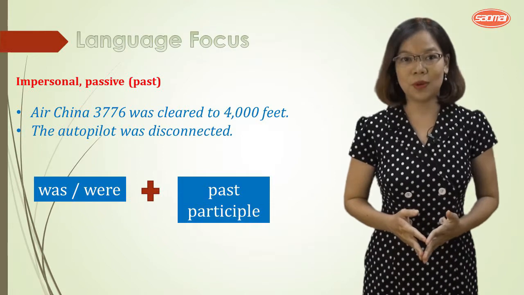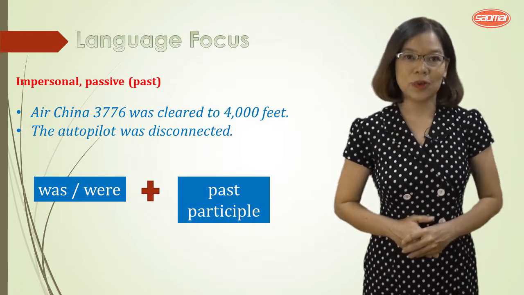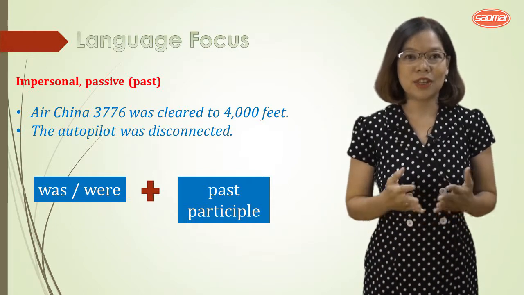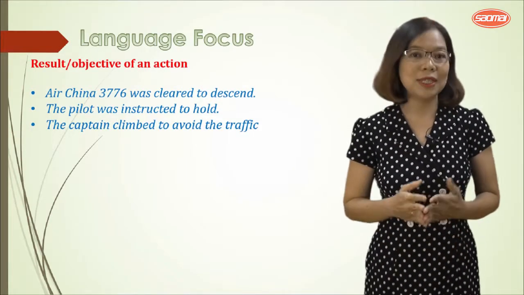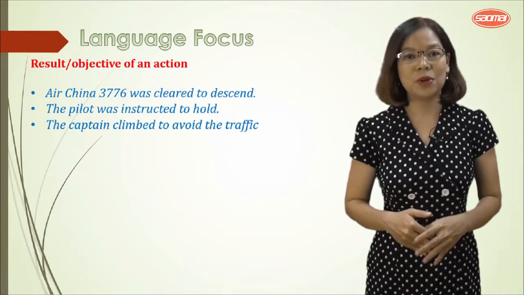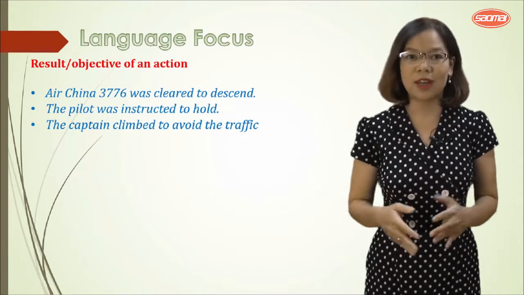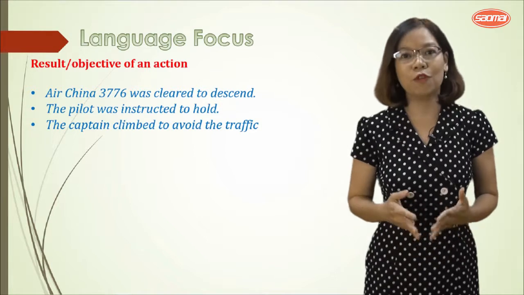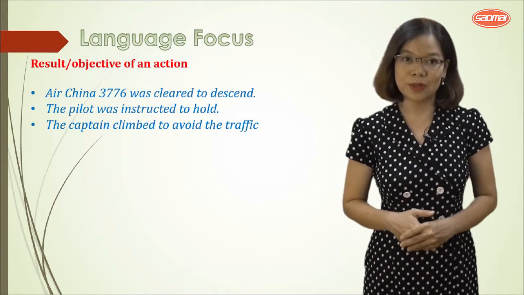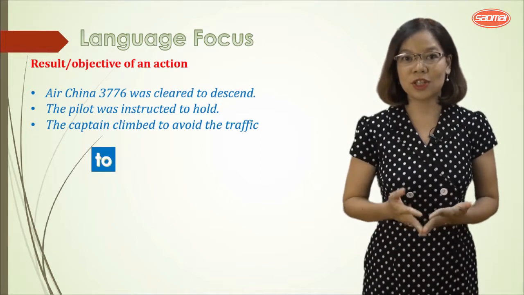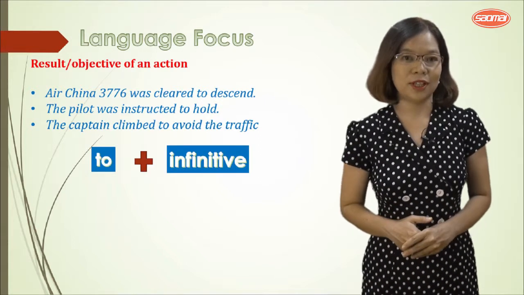Now we continue with the next three sentences. Air China 3776 was cleared to descend. The pilot was instructed to hold. The captain climbed to avoid the traffic. In these examples, we have the structure to plus infinitive.